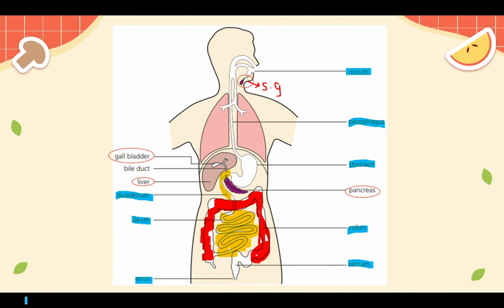Now, talking about the things that are not part of the alimentary canal but are related to your digestive system, I'm going to use yellow. We will start with our liver. The liver has the role of producing bile, which we will talk about later on, and it sends what it produces into your gallbladder.